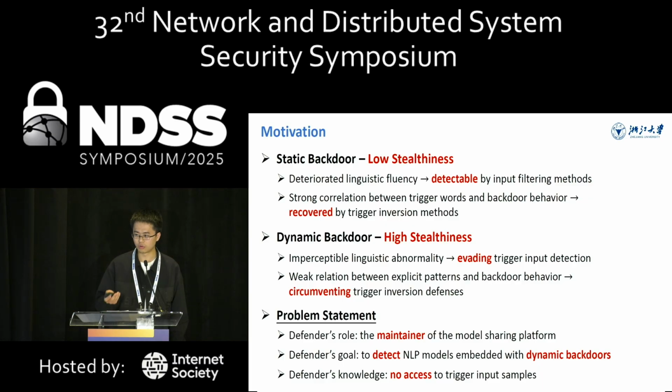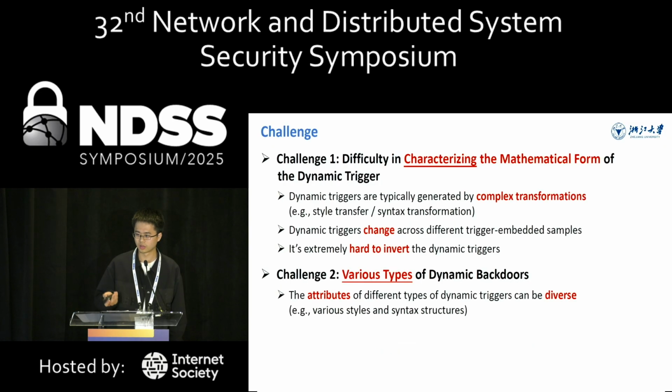Motivated by this, our research goal is to detect NLP models that are embedded with the stealthy dynamic backdoors. In this scenario, the defender is the maintainer of the model sharing platform, and he has no access to trigger input test samples. Detecting dynamic backdoors presents two challenges. First, it is difficult to characterize the mathematical form of the dynamic trigger. This complicates the trigger inversion. Second, dynamic triggers exhibit diverse attributes, including various styles and syntactic structures.